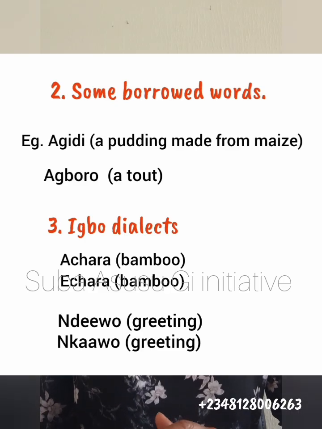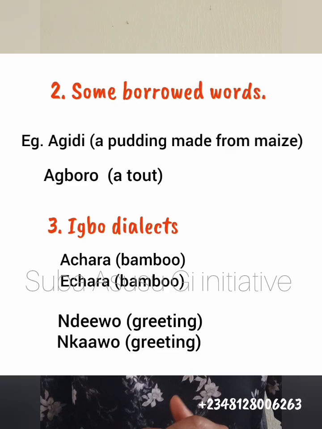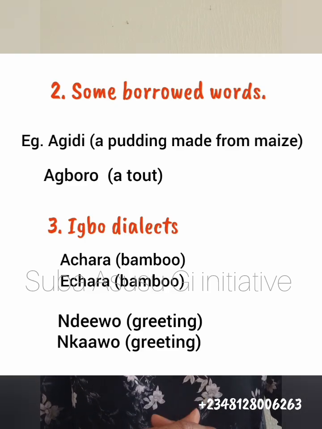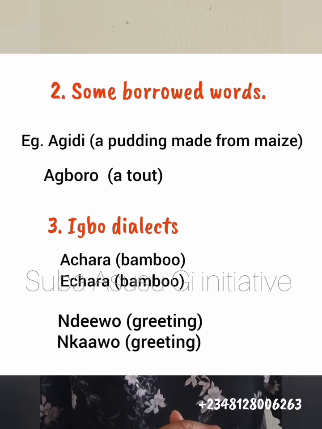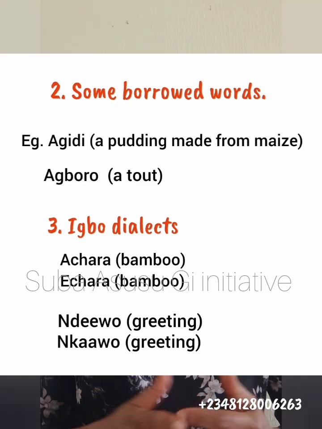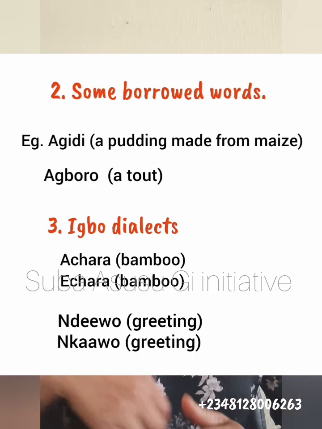Okay, the third group of defaulters are Igbo dialects. Igbo has an uncountable number of dialects. But we have what we call the Central Igbo, which is what we use to teach, or what we learn when we say we are learning Igbo.